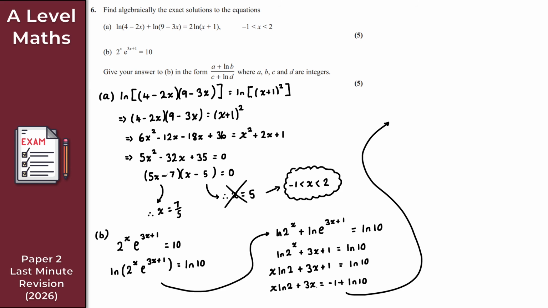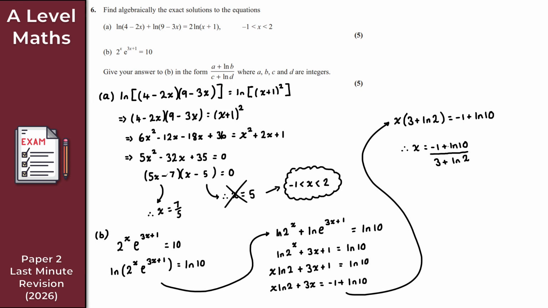So factoring out the x on the left-hand side, I get x bracket, 3 plus ln 2, like so, is equal to minus 1 plus ln 10. And then finally, we just want x on its own, right? So let's divide both sides by 3 plus ln 2. Therefore, x is equal to minus 1 plus ln 10 all over 3 plus ln 2.